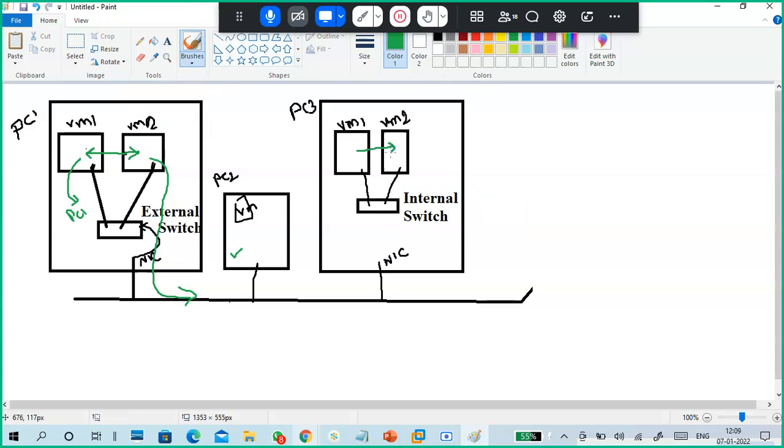Virtual machine to virtual machine communication is there. Virtual machines to the physical machine communication is there, but there is no communication from the virtual machines to the physical network.